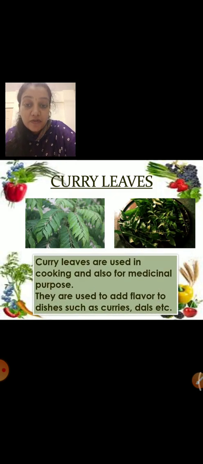This is curry leaves. Curry leaves are used in cooking and also for medicinal purposes. It is very good for your skin, your hair, and for your eyes also. They are used to add flavor to dishes such as curries, dals, etc. It is used in many curries and dals and many more things.